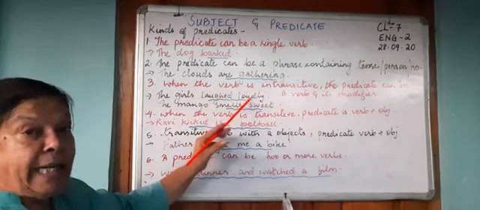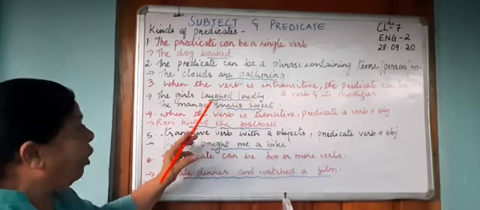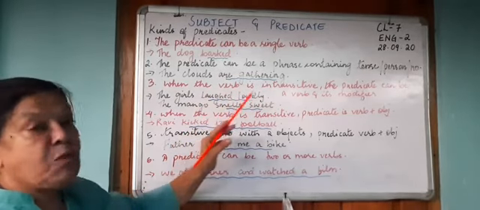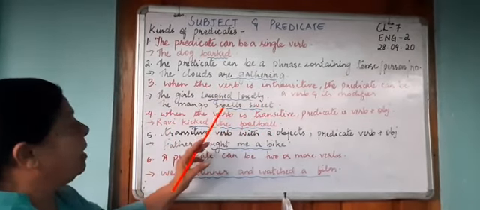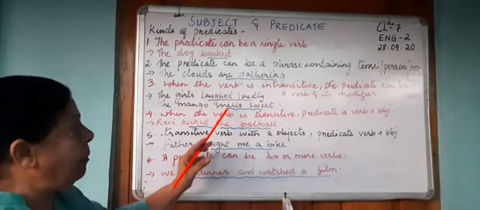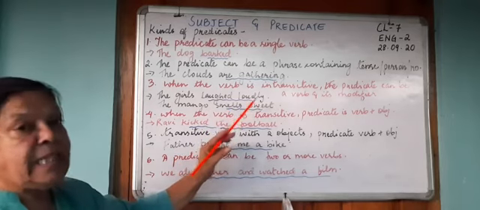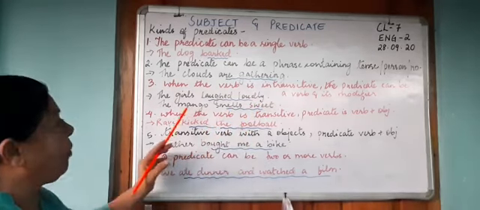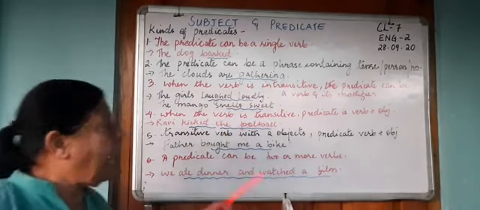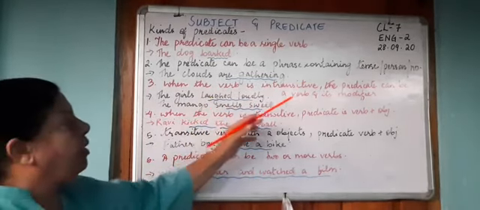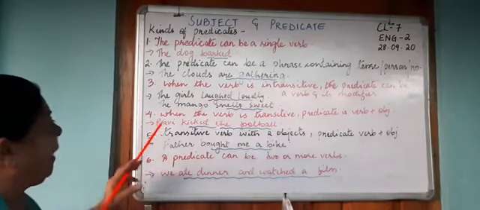Loudly. Loudly is an adverb. Therefore, laughed loudly becomes your predicate. The mango smells sweet. Smells over here is the verb, and sweet over here is an adjective. Therefore, you will find that here we have the predicate together with a verb and the modifier.